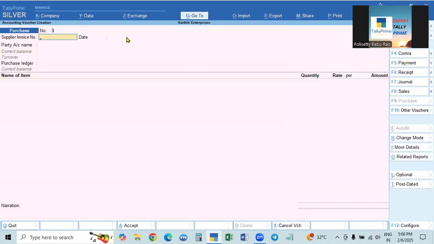Purchase numbers also we can use, because we show the supplier invoice separately. And for debit note and credit note, we give the original invoice number inside the table. After you click the name, below the dispatch details or receipt details, in the original invoice details, we give the original invoice number and date. That is why debit note number and credit note number are immaterial. So for all these vouchers, we can continue the serial number.